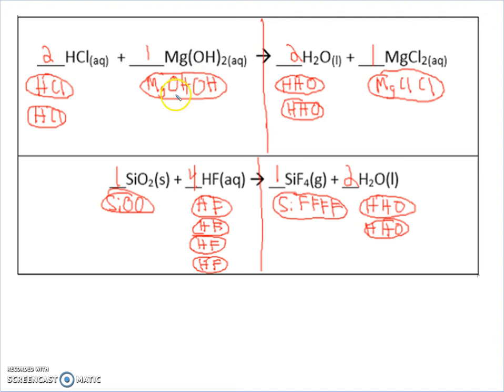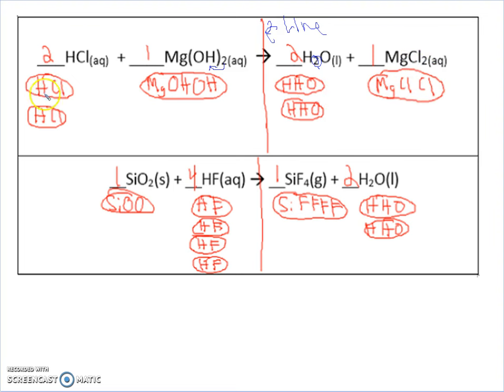There's 2 OHs, I guess because of that. And then there's a line right here on the arrow. I don't know why I'm labeling it. 2H2O. H, H, O, I guess because it's H2O. There's 2 of them. MgCl2.